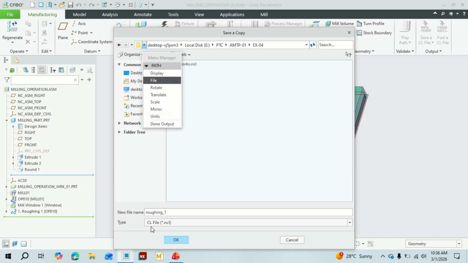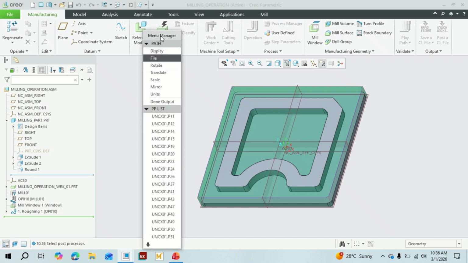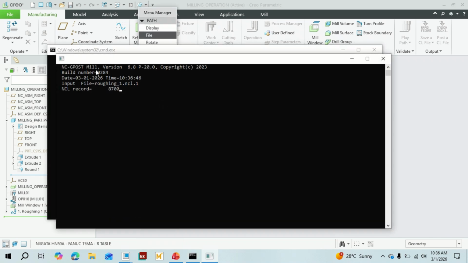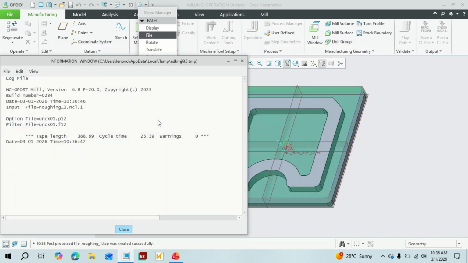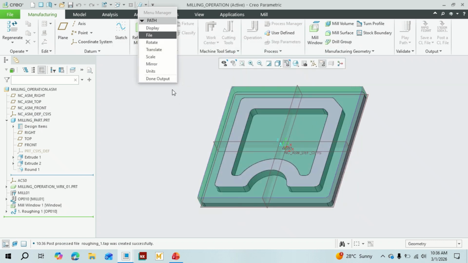Let's save this cutter location file, NCL file. Okay, and after that, done. Okay, now the list of machines will come. This one is for milling operation. See, milling version. Okay, these are all default machines given by PTC Creo Parametric. Let's close this. That's it. We have done the CNC program.